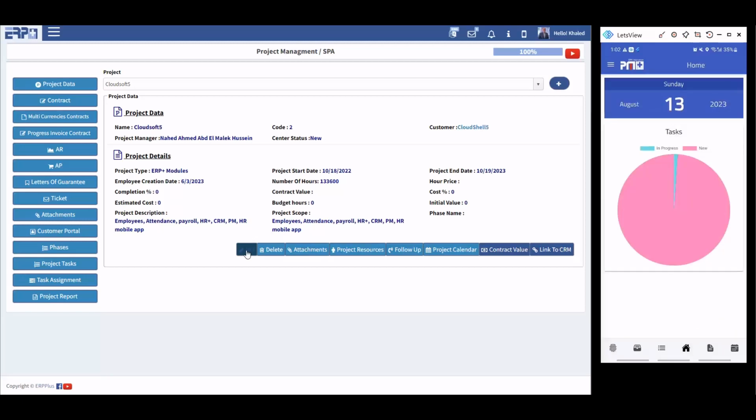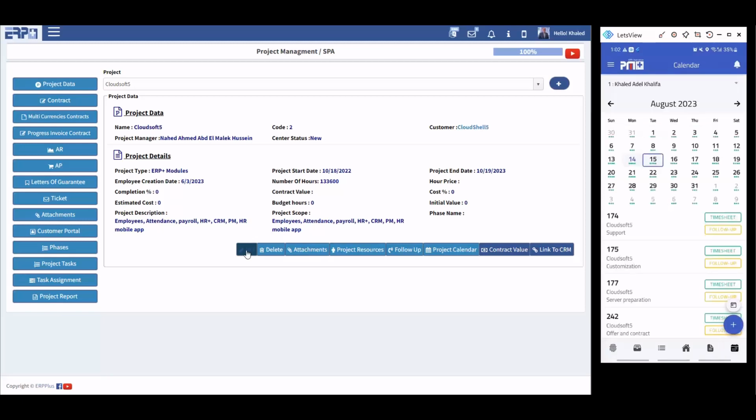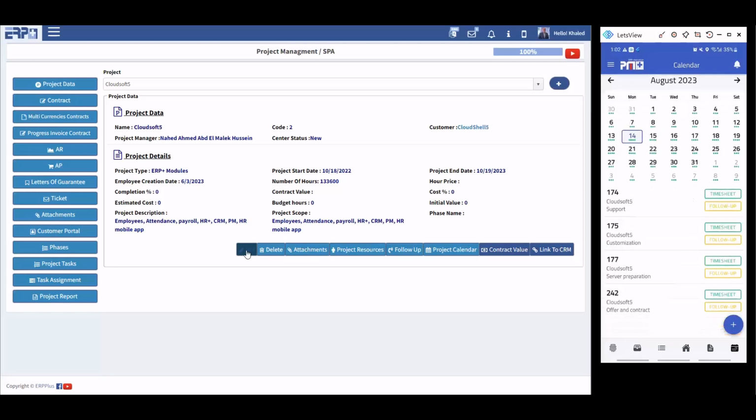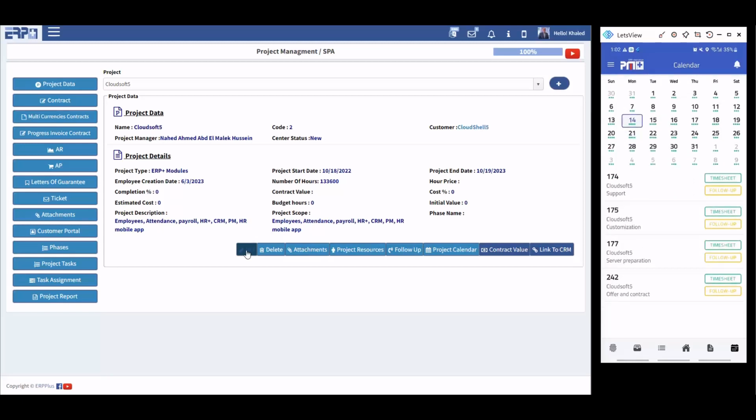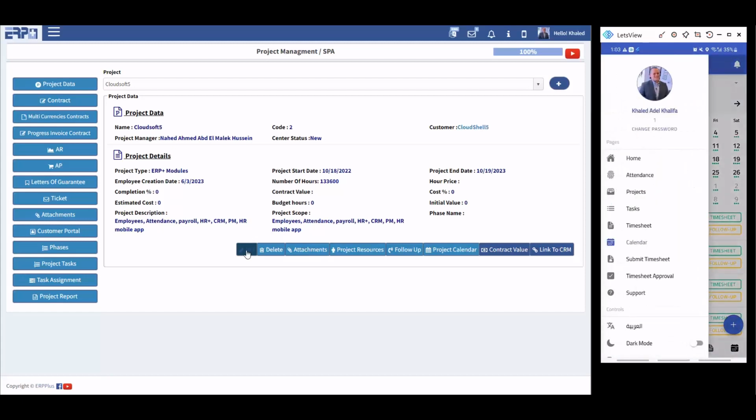This is the home, to give you some statistics and a dashboard regarding the tasks, what is in progress, what is new. And then we have this timesheet. You can register your timesheet directly from here, and this is showing you that you already have registered your timesheet from the web application, so no worry to add it again. The final and last thing is I have a calendar, and I know what tasks I have tomorrow, and what tasks I have today, and I can add from here a follow-up to the project, or register my timesheet directly from here. Everything is here, very simple, very fast.